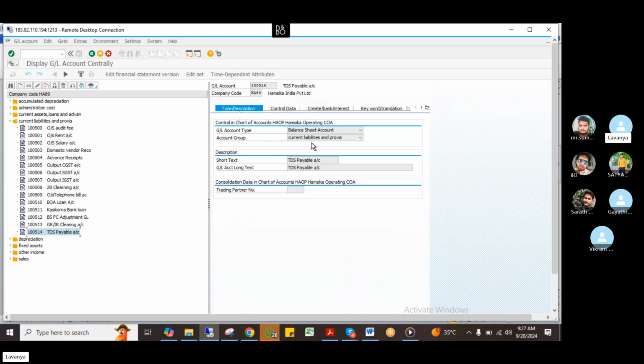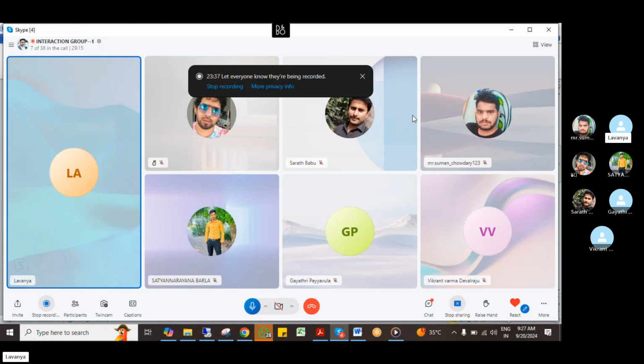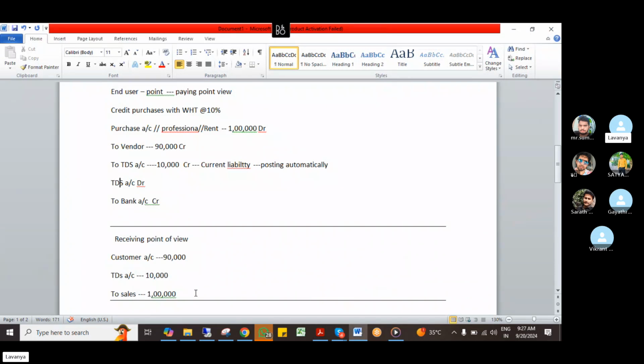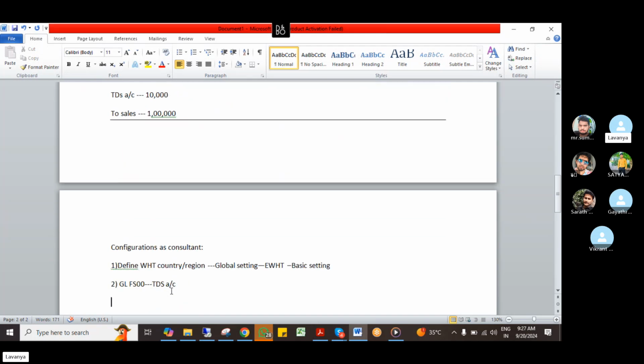Okay, and what we are discussing here, TDS will come automatically. I have done this TDS configuration, and for sales and purchases we need to create the GLs. What I told you here: the first TDS account is coming automatically, right.